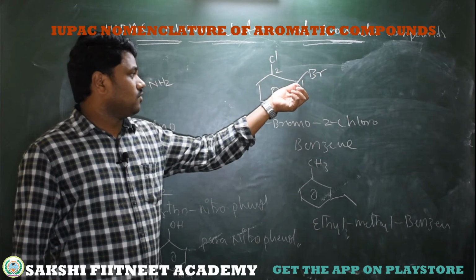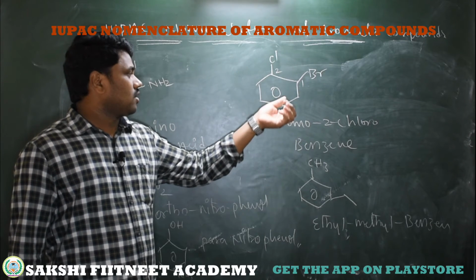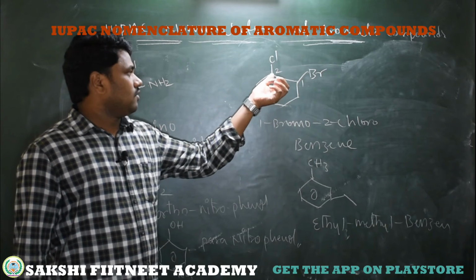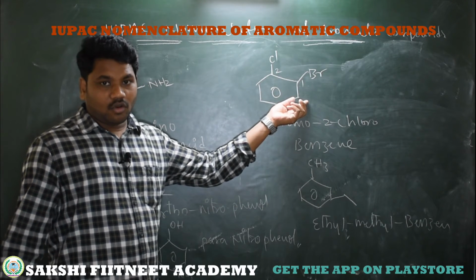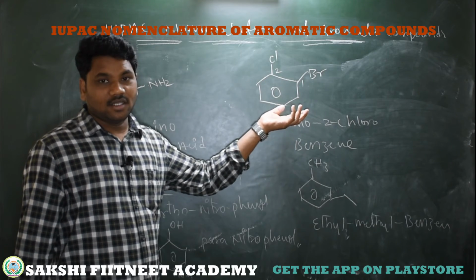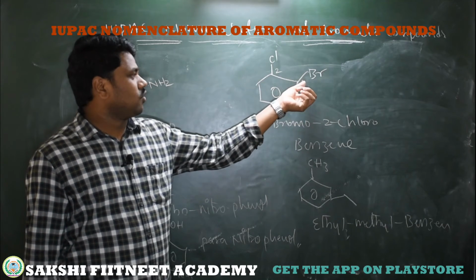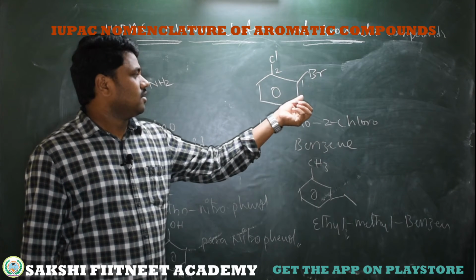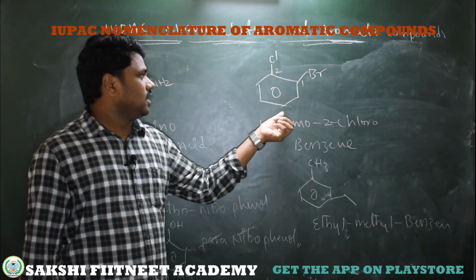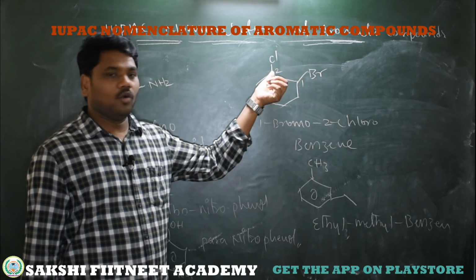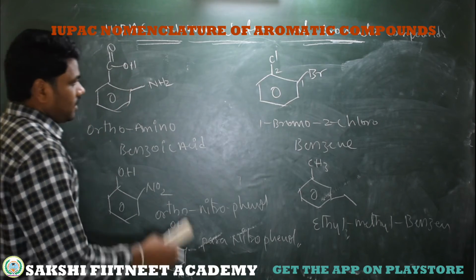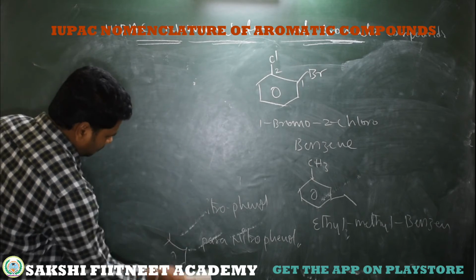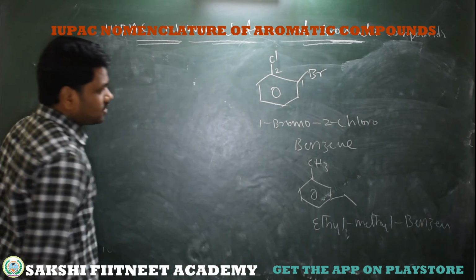1, 2, that is 1 bromo 2 chloro benzene, or 2 chloro 4 iodo benzene, 1 chloro 3 bromo, that is 3 bromo 1 chloro benzene. So based on the alphabet, here this is bromo first, then chloro. Example, here bromine is there, here iodine is there, bromo iodo. Here chlorine is there, here fluorine is there, then chloro fluoro. By following alphabet and based on the positions, you just write their name and end with benzene.